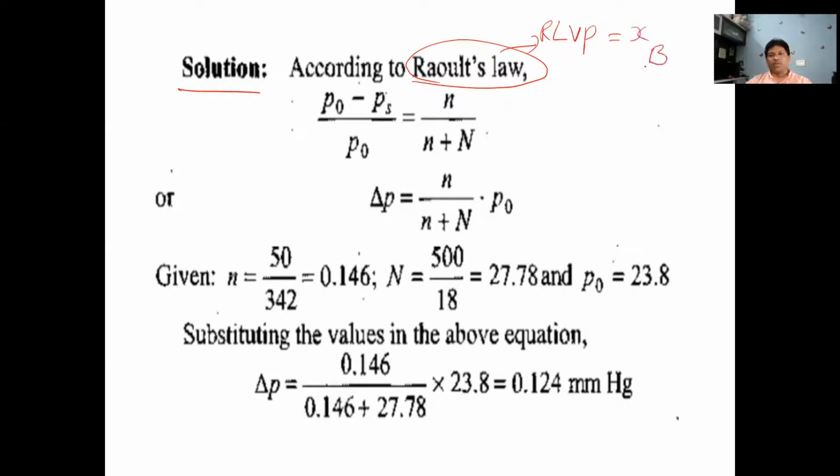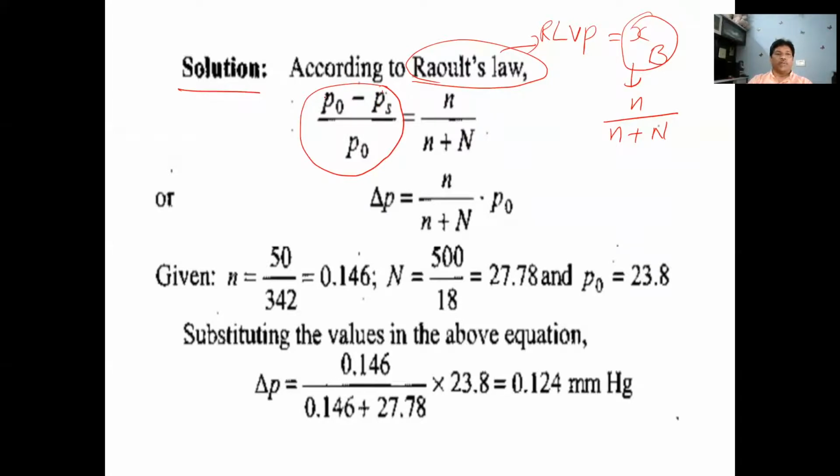the mole fraction of solute. This mole fraction of solute is equal to the number of moles of solute by number of moles of solute plus number of moles of solvent. Okay, so RLVP means this only. RLVP is P naught minus PS by P naught. What is P naught here? The vapor pressure of pure solvent. PS is the vapor pressure of solution.